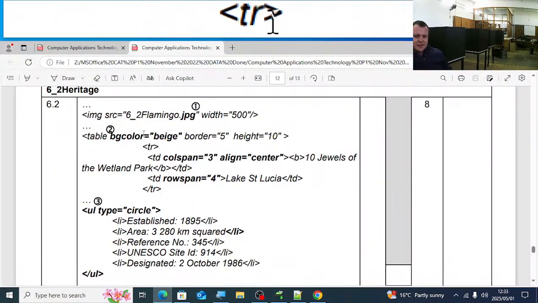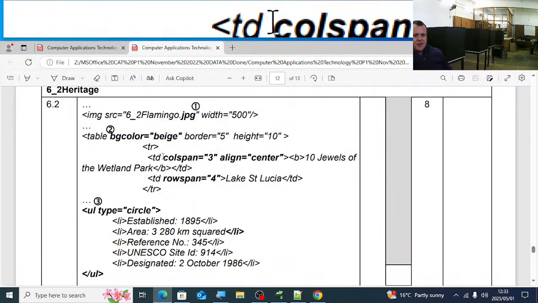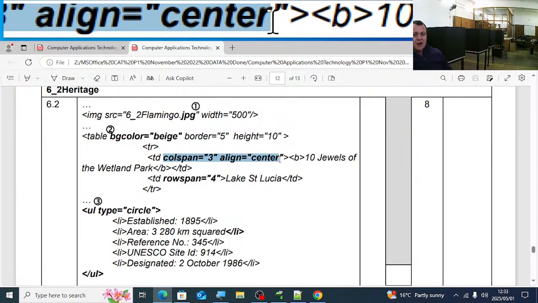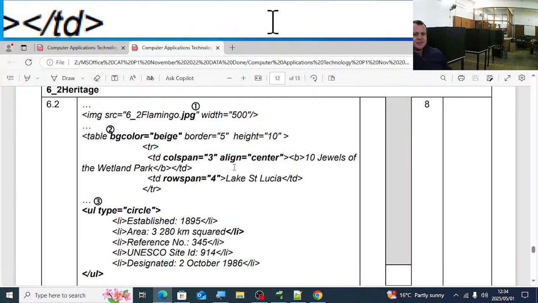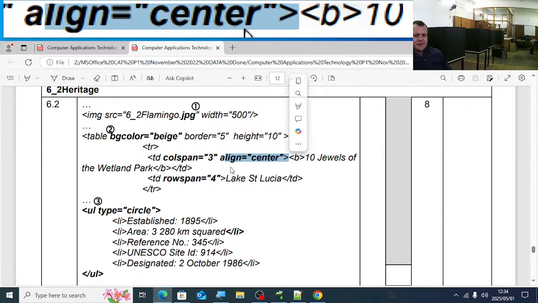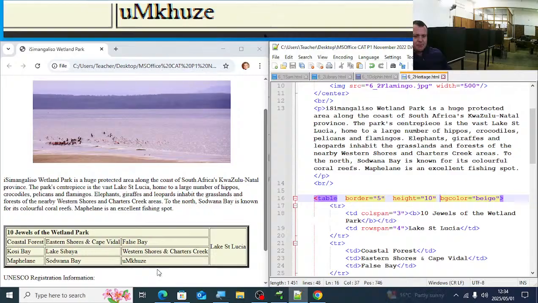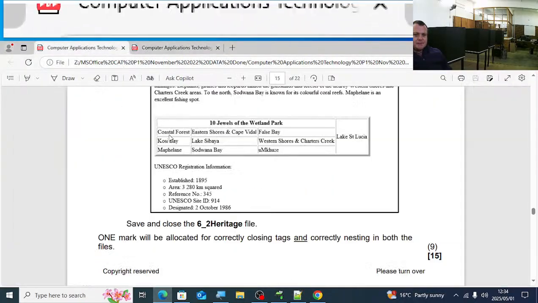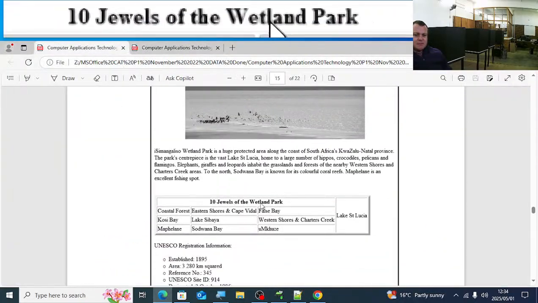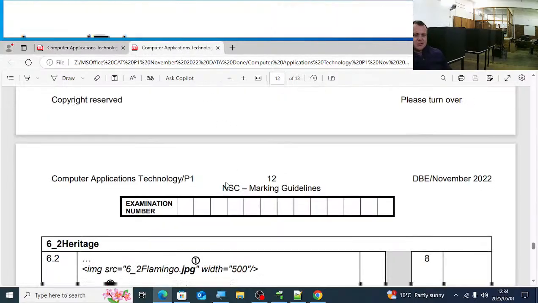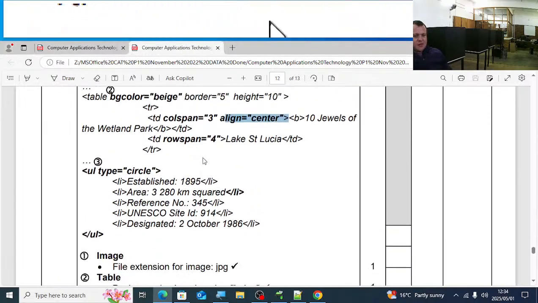Another mark, so it's bgcolor beige. Then we have the colspan. Oh, we missed a line. You can see how easy it is to miss marks here. The heading 10 Jewels of the Wetland Park in the exam paper is in the middle. You see that? So that's why they have an extra mark here that I don't have.